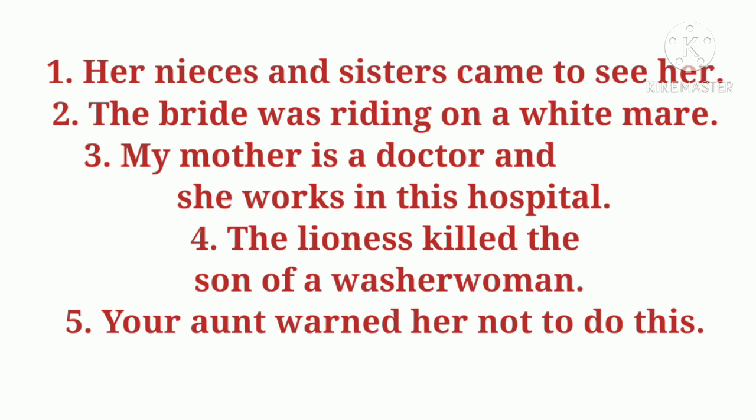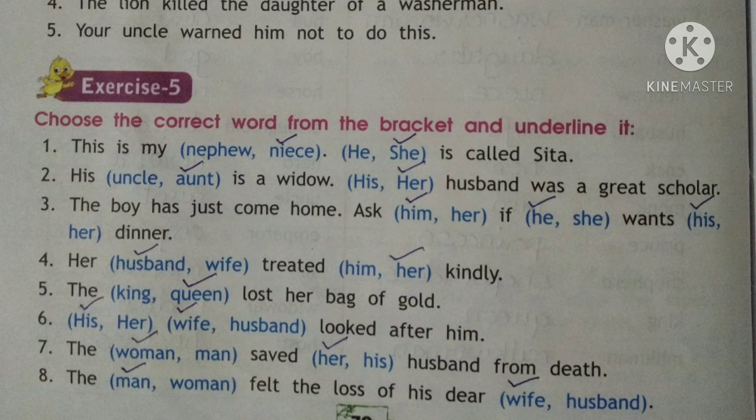Fifth, your uncle warned him not to do this. So your answer will be, your aunt warned her not to do this. So uncle will change into aunt and him will change into her. Exercise 5, we have to choose the correct answer from the bracket and underline it. So the first one, this is my niece. She is called Sita. Second, his aunt is a widow. Her husband was a great scholar.